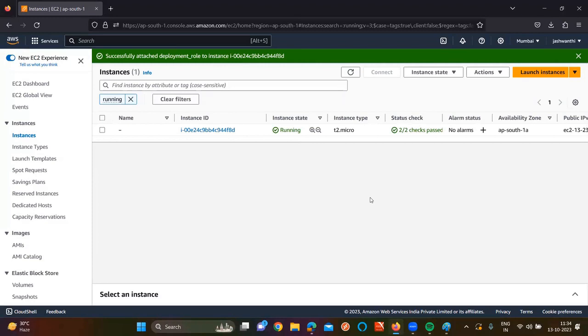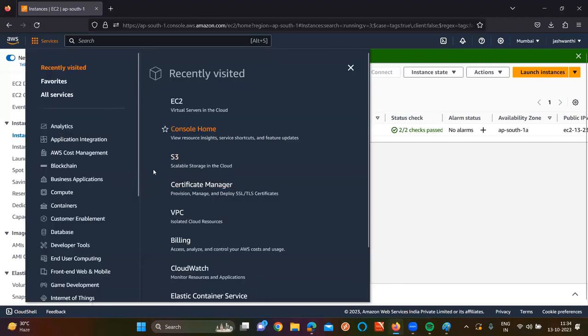Again, roles we are going to use for a specific time, and that too on specific services. But an IAM user is not like that. We can use it for as many services as we want and for as much time as we want. And a role is not having credentials. Have you seen any credentials for our roles? But for an IAM user, we have credentials or not, sir? Username, password, access key, and secret key. So this is the point you need to remember about roles. Where is it? IAM.